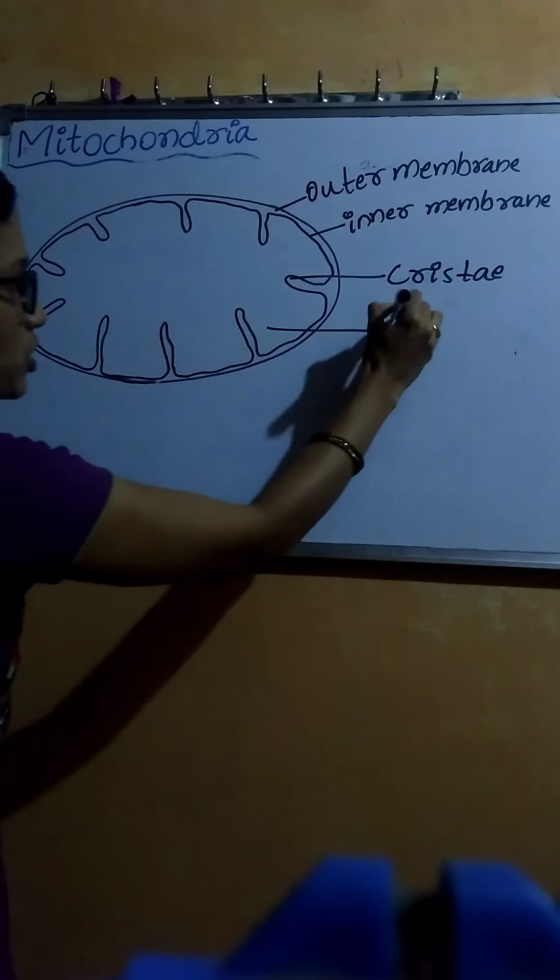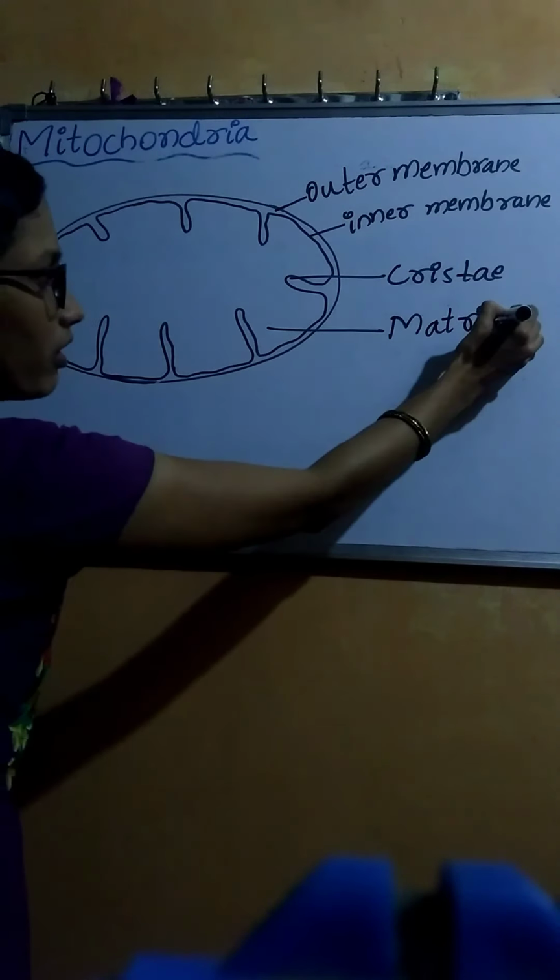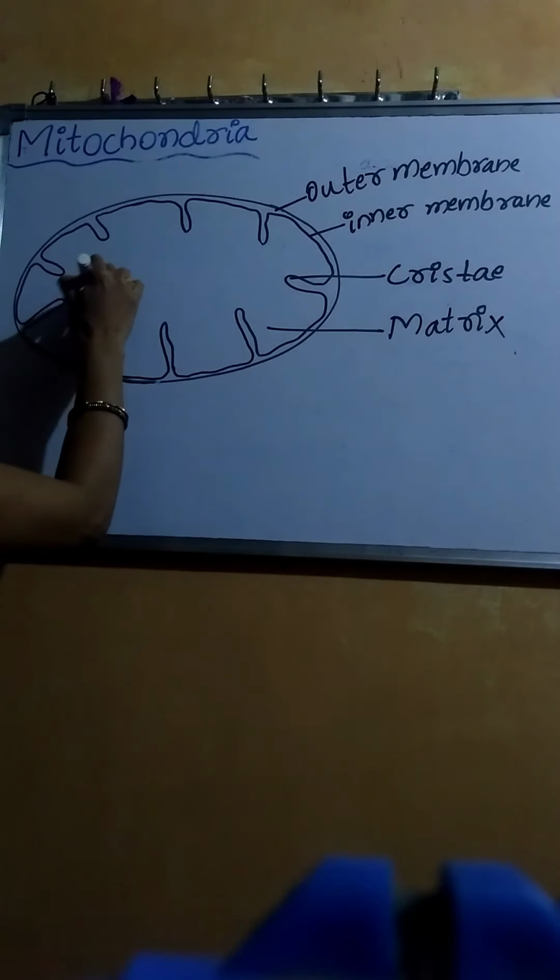The inner membrane of the mitochondria encloses the matrix. The matrix present in the mitochondria is covered by both the inner and outer membrane. In the matrix of the mitochondria, DNA is present, then ribosomes.